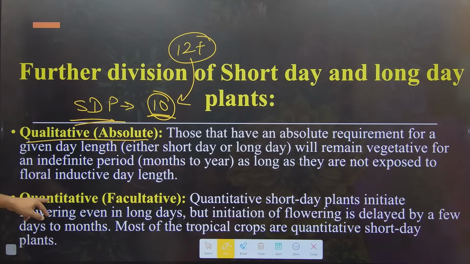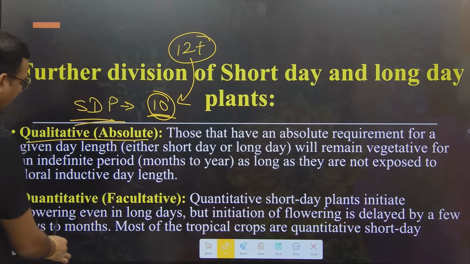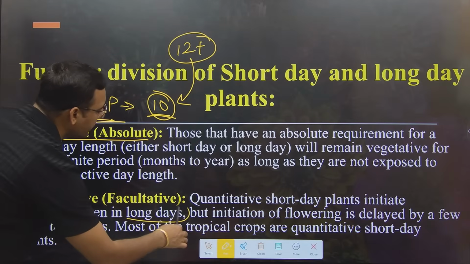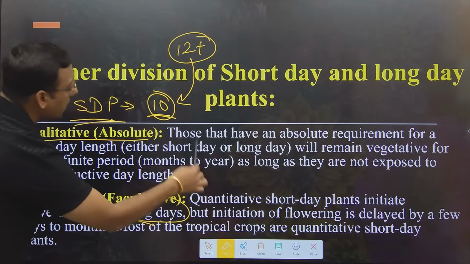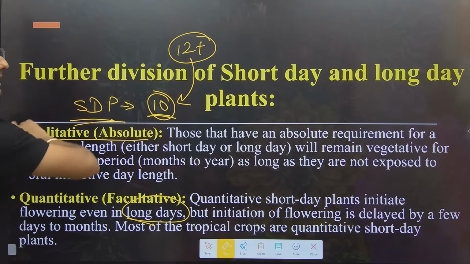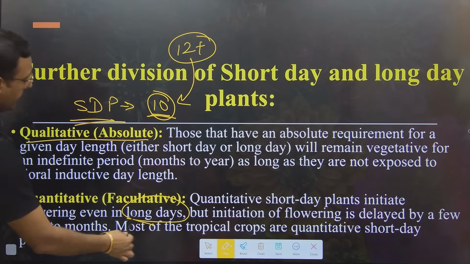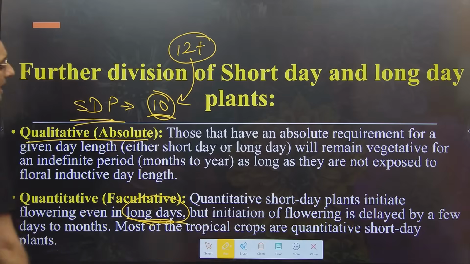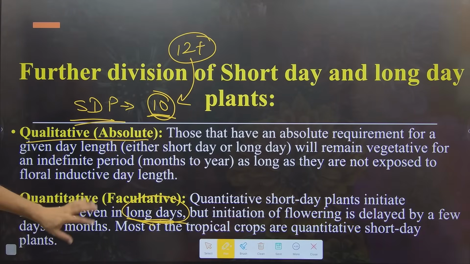But the other one is quantitative, also known as facultative. So quantitative short day plants will initiate flowering even in the long day. A qualitative short day plant will not start flowering in the long day, but a quantitative one will start flowering even in the long day.